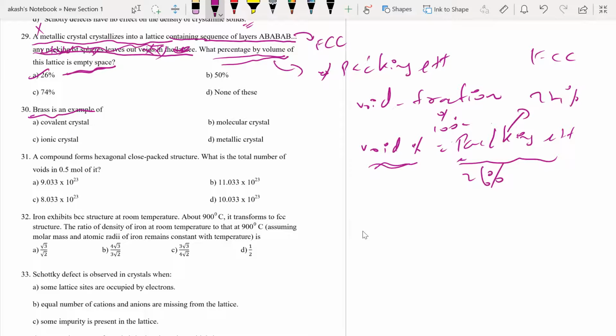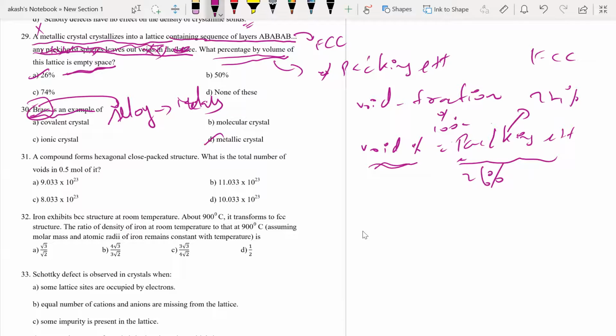Brass is an example for what? Covalent crystal, molecular crystal, ionic crystal, or metallic crystal? I think it's very easy. Brass is an alloy, right? An alloy is a mixture of metals, formed by mixing copper, aluminum, tin. All these are mixed together to form brass. Definitely, the answer is going to be metallic crystal.